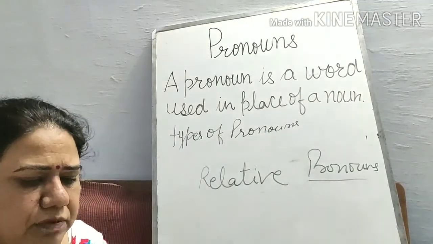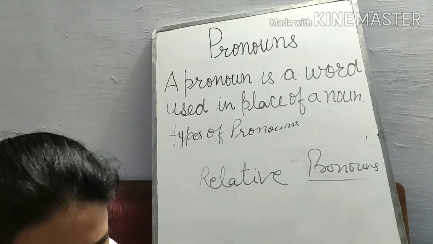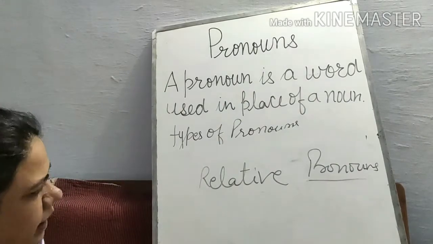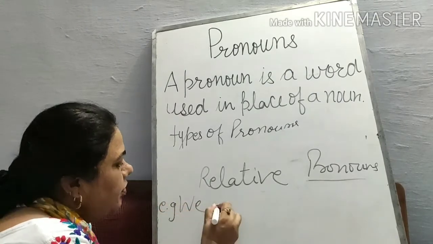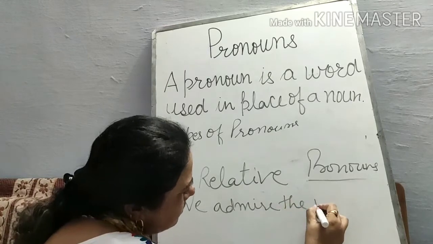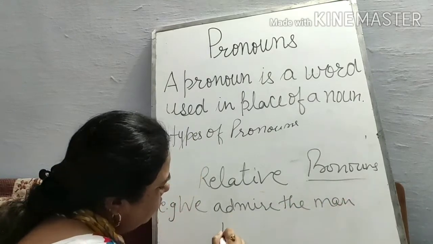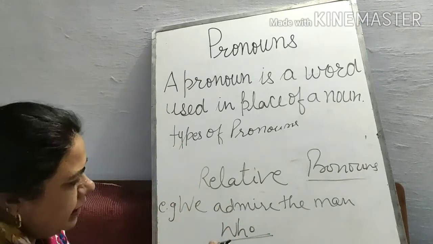For example, I am giving you one example of relative pronouns. We admire the man who. The word who is there. It is combining the sentence, and this is a relative pronoun.